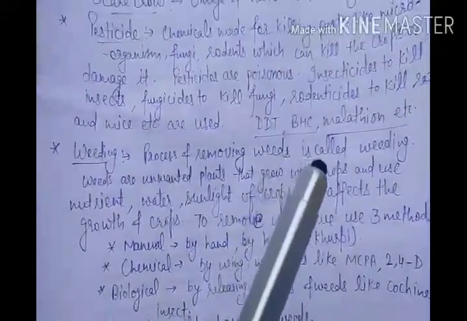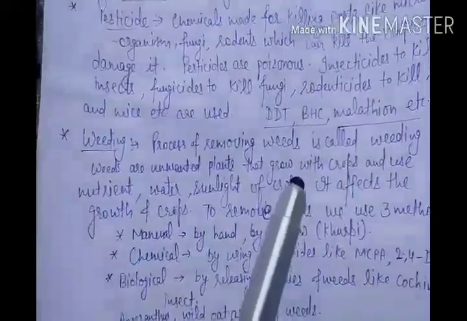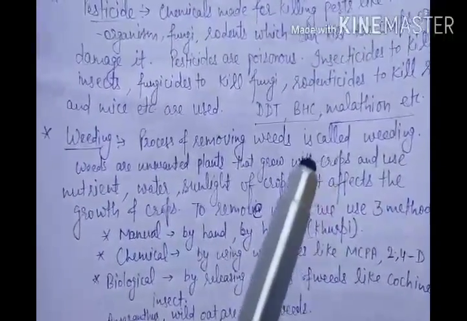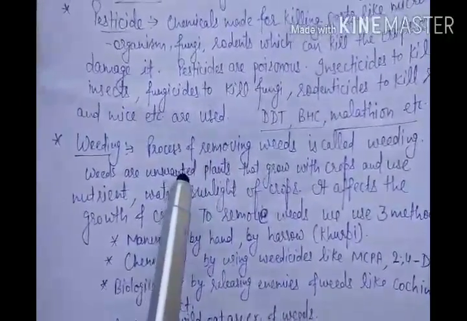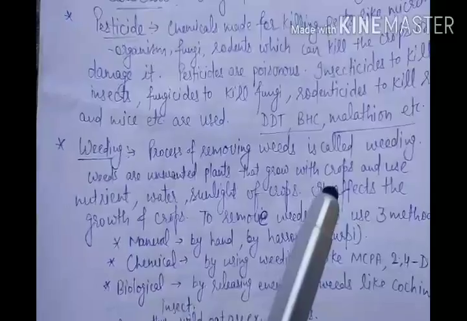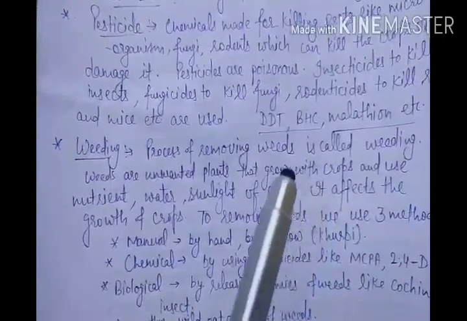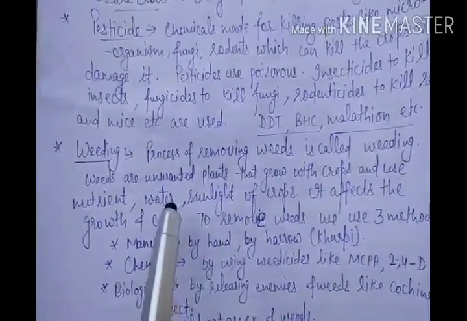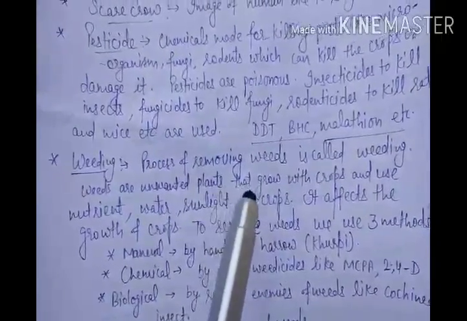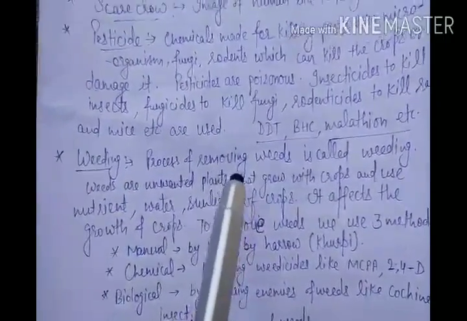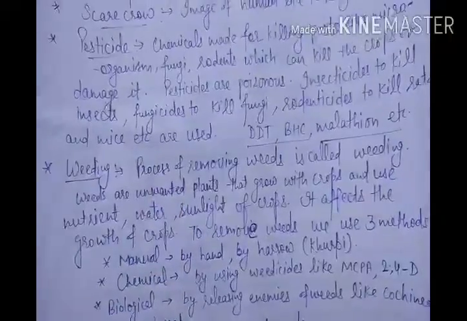The process of removing weeds is called weeding. Now the question is, what is the meaning of weeds? Weeds are those unwanted plants which grow along with crops by using the nutrition of soil, water from the soil, and sunlight, and they grow along with the crops. These are not useful plants. We don't want these plants, but they grow automatically.